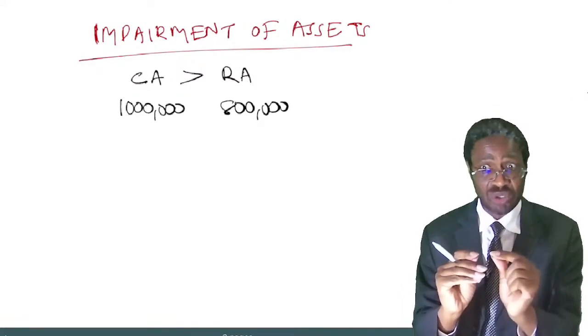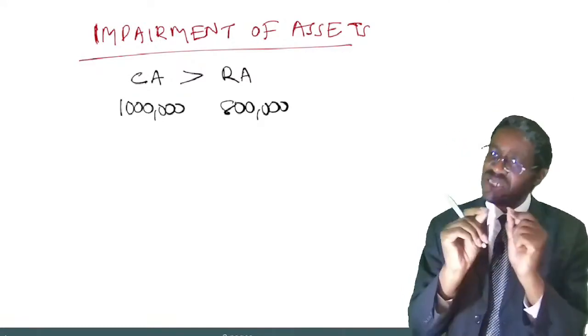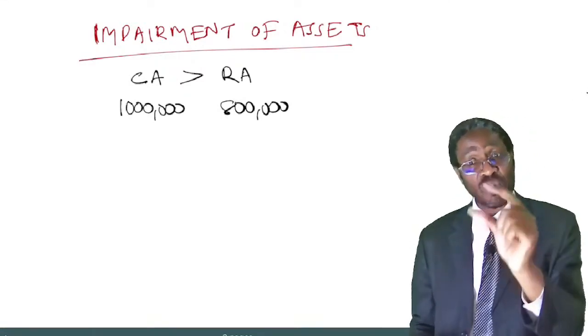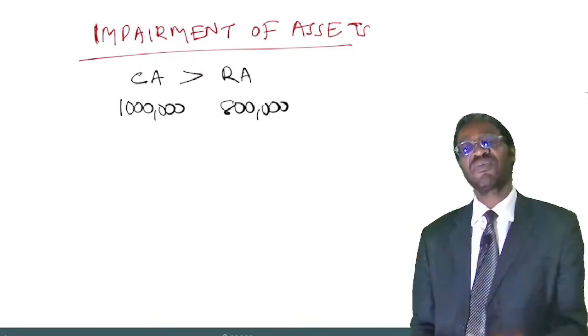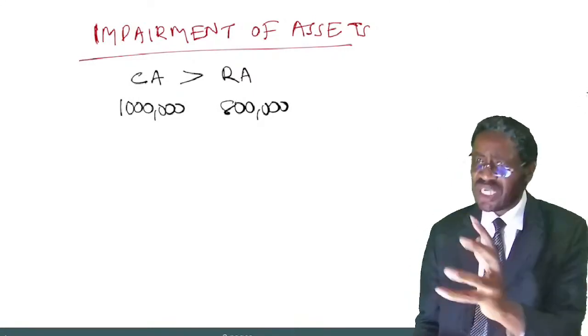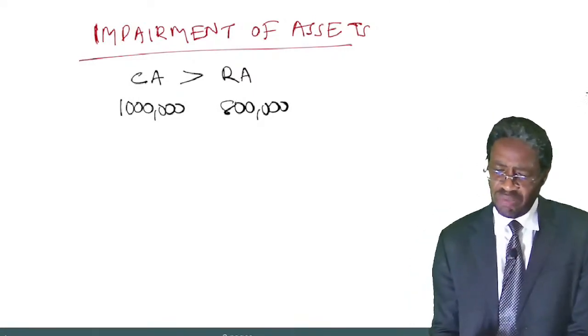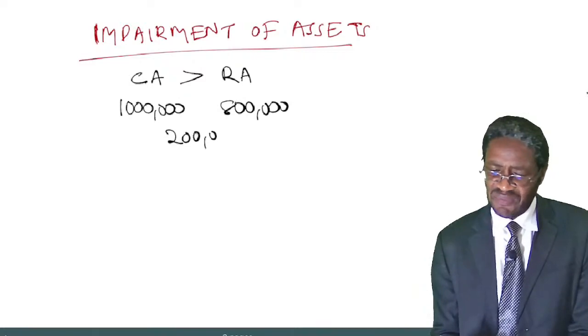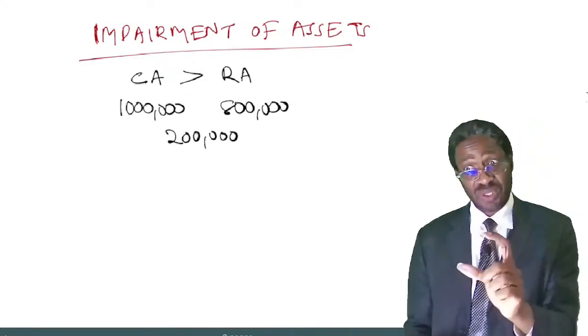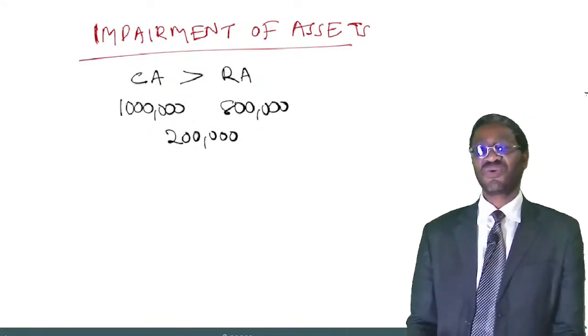That is the condition. An asset is said to have suffered an impairment loss if the carrying amount of the asset is higher than its recoverable amount. So in this case, you can conclude by saying the asset has suffered an impairment loss of how much? 200,000. Good. Now we continue.